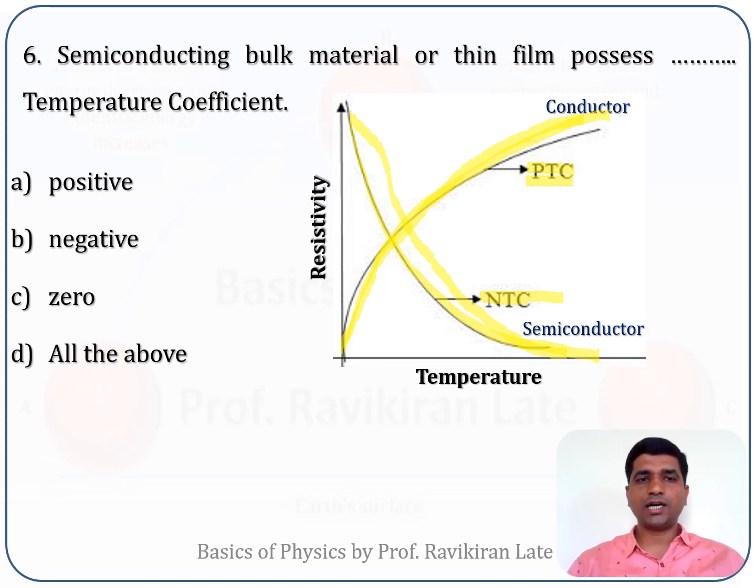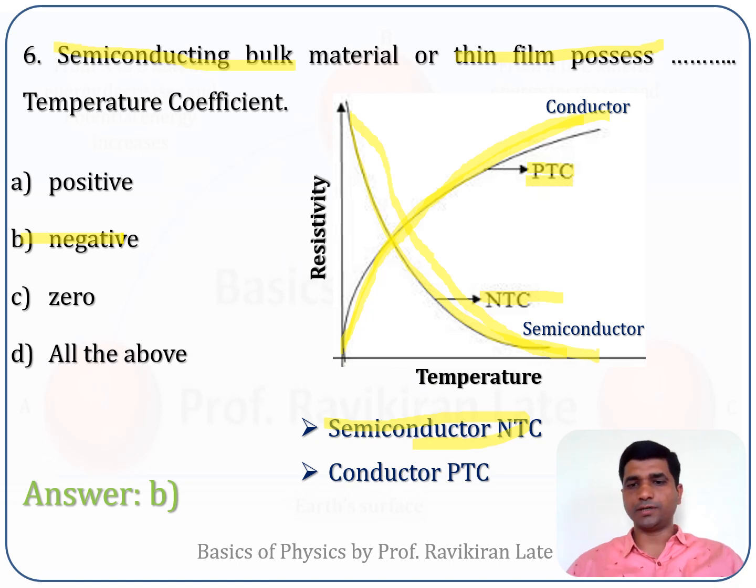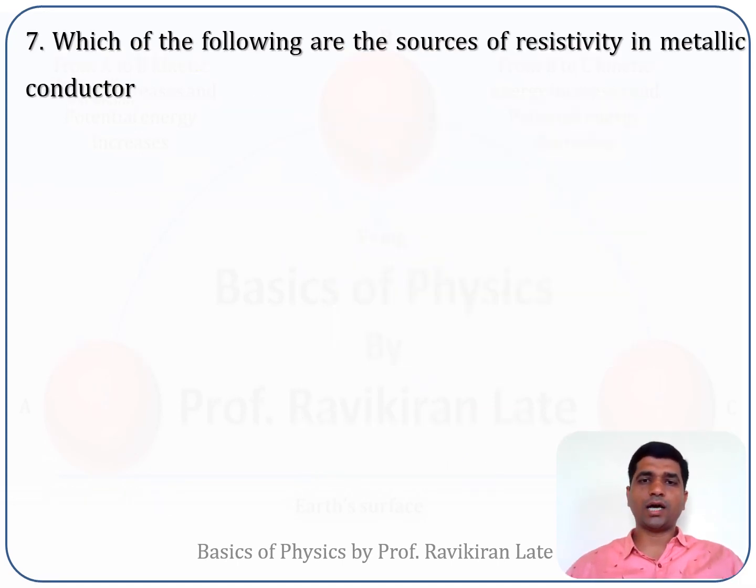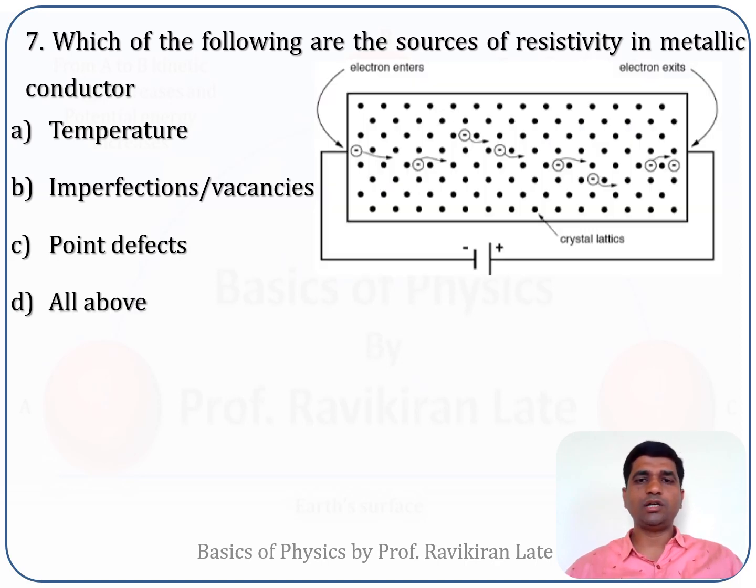So in our question it has been asked about semiconducting material, bulk material or thin films. For semiconductors, it is the negative temperature coefficient curve we have observed. So the correct answer for this question is option number B. The semiconducting bulk material or thin film possesses negative temperature coefficient. Next question is, which of the following are the sources of resistivity in a metallic conductor? Options are given over here. Option A, temperature. Option B, imperfections and vacancies. Option C, point defects, and option D, all of the above.